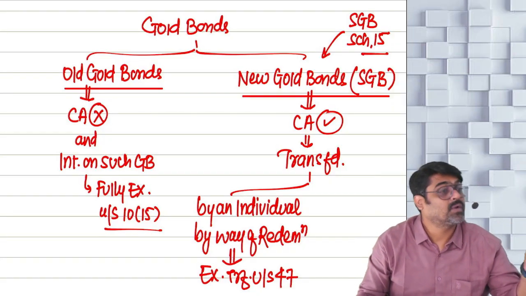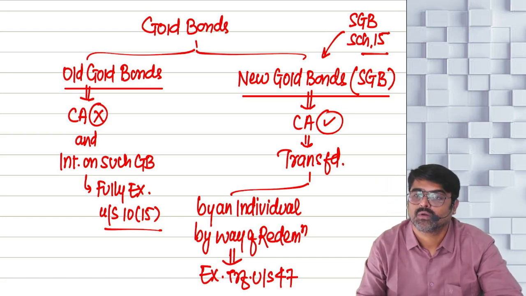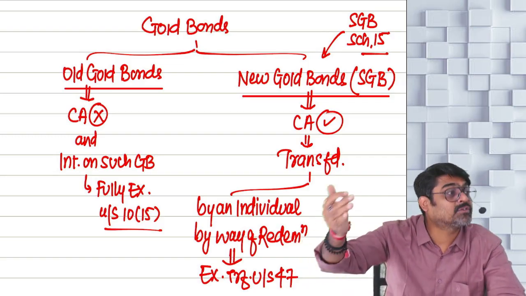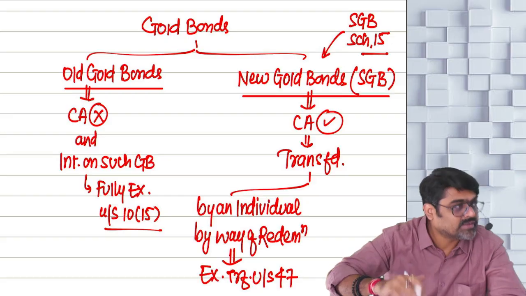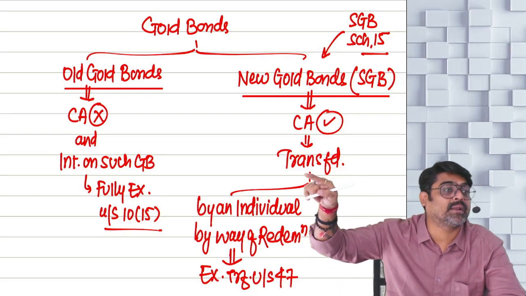But for that, you have to hold it till maturity. So any gain arising at the time of maturity in the hands of an individual who has invested in these bonds will not be taxable, even if they are capital asset.